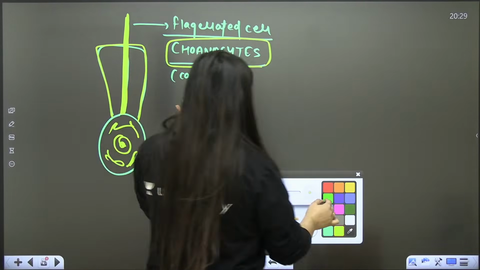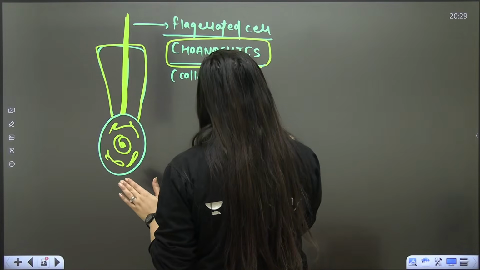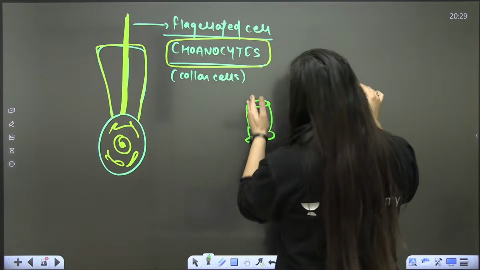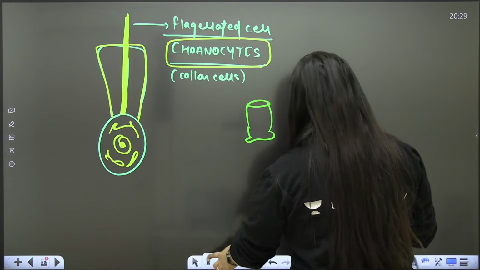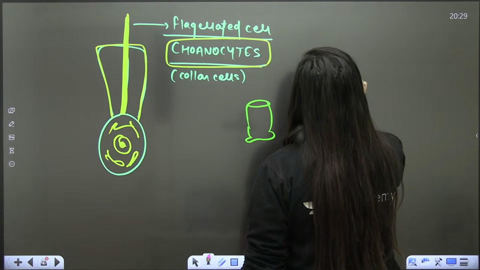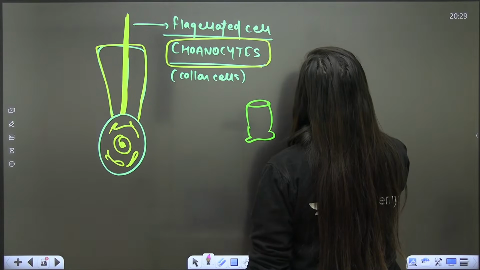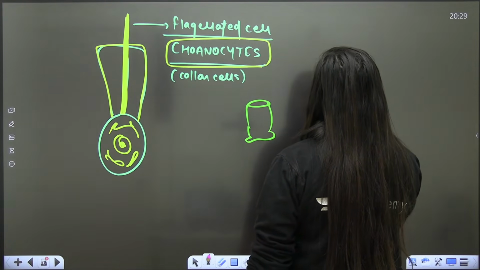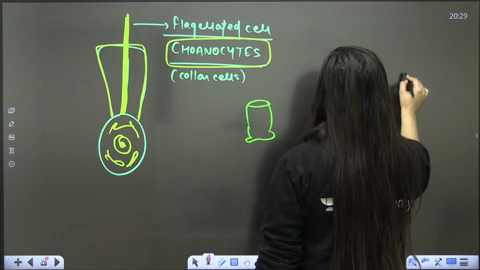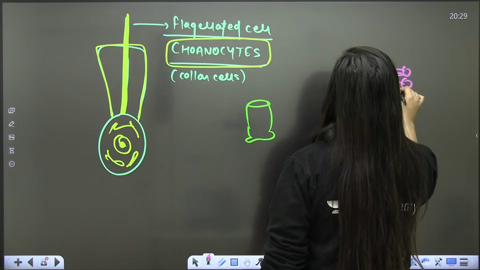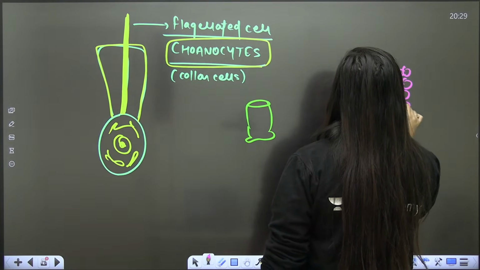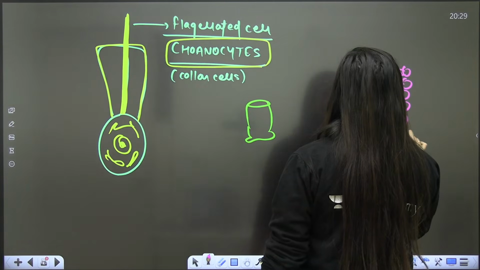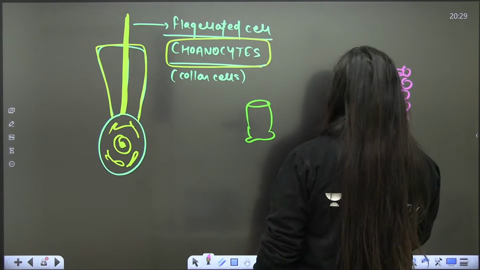Let's say this is a poriferan. When you look at the internal structure here, that's how you can see. These are the collar cells. We are calling them choanocytes.